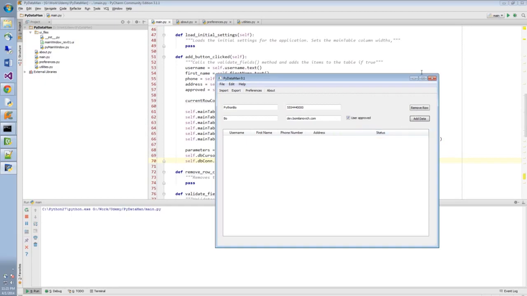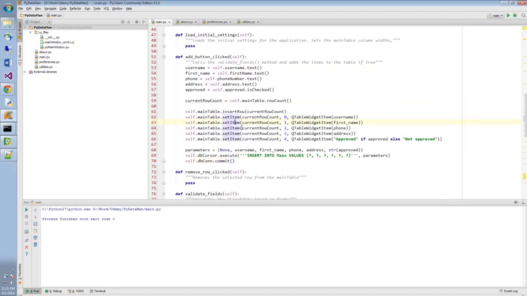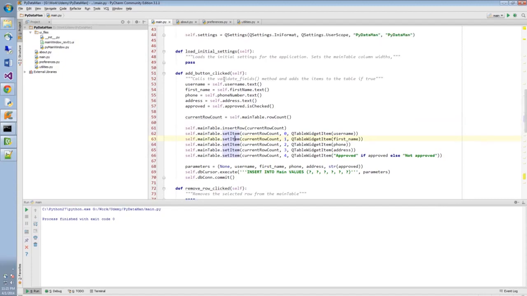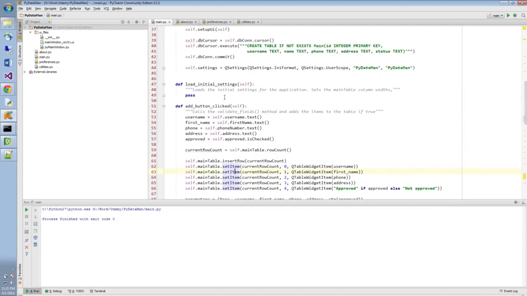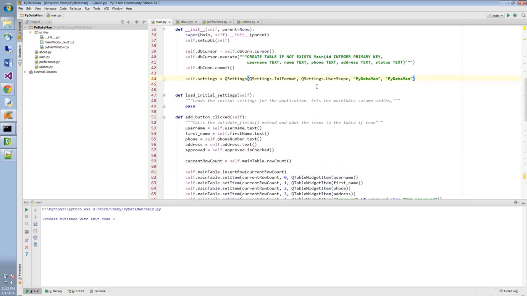Well, hopefully you've noticed that although I have defined a method right here, I haven't defined anything that's going to call this method. So we need to connect our events to an event handler, which in this case will be this method. An event called clicked, which is what we talked about earlier in this course, that the button emits every time it has been clicked.